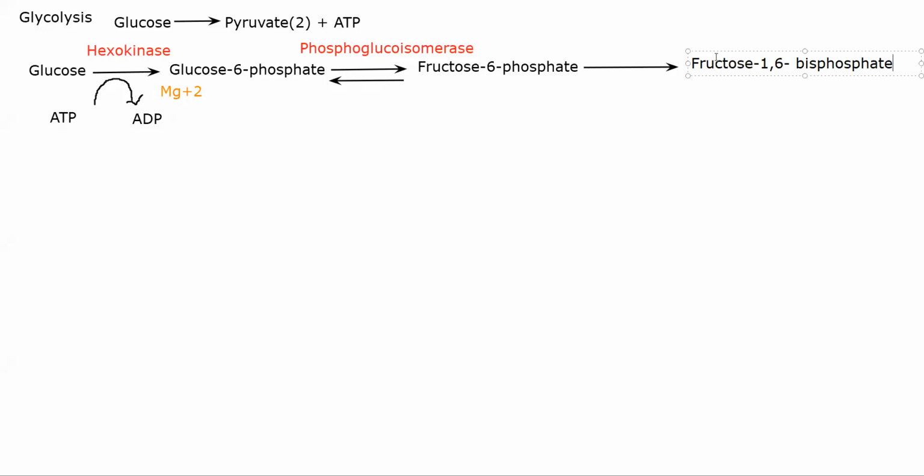So basically from fructose 6-phosphate, which has a single phosphate on the 6th carbon, you're attaching another phosphate group on the first position as well. So here that is why it becomes a bisphosphate. Okay, so the 1 and 6th positions are having a phosphate, hence it is called fructose bisphosphate.